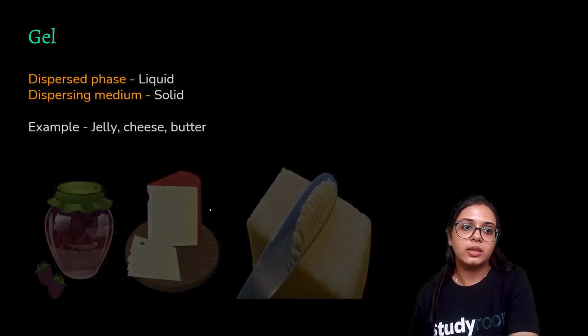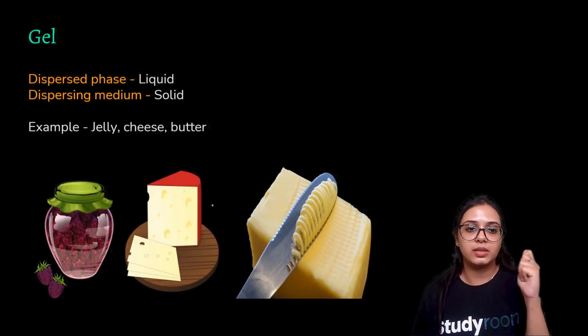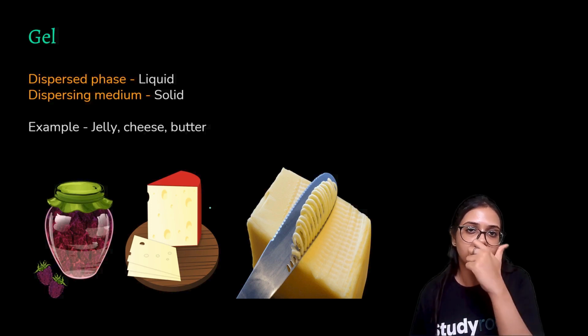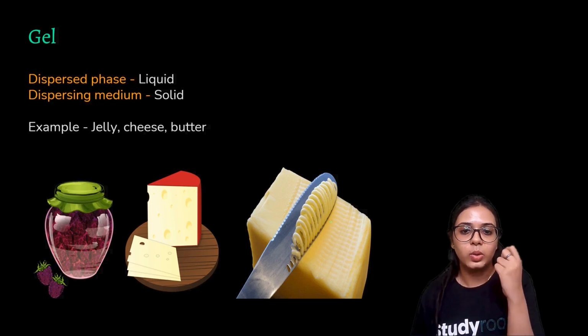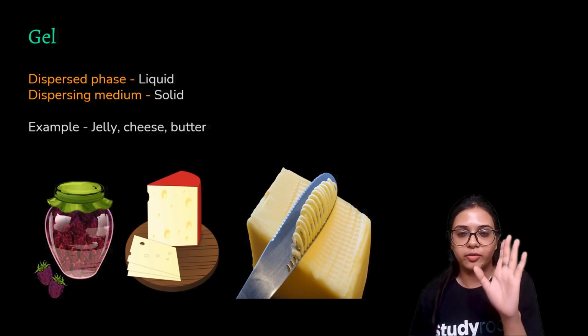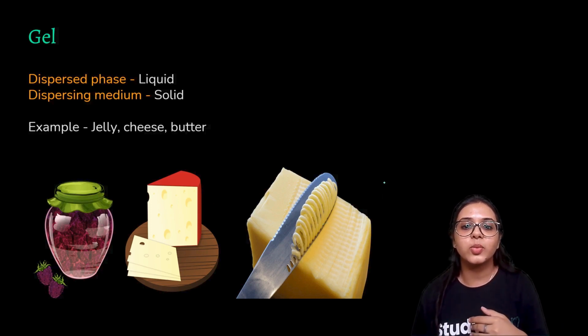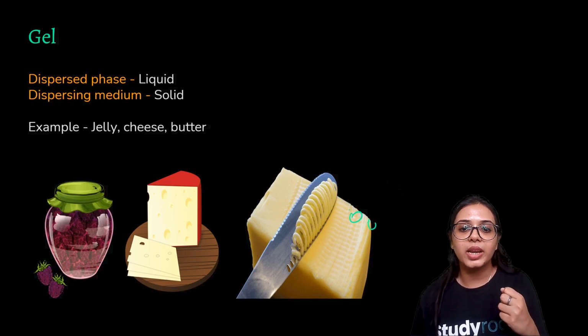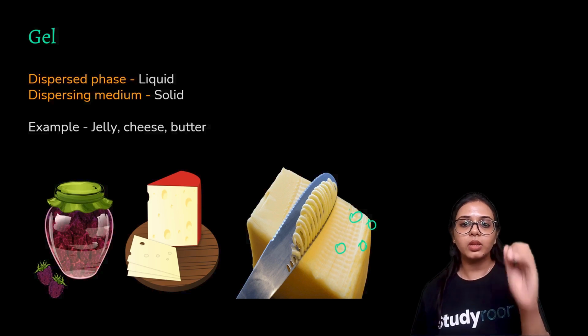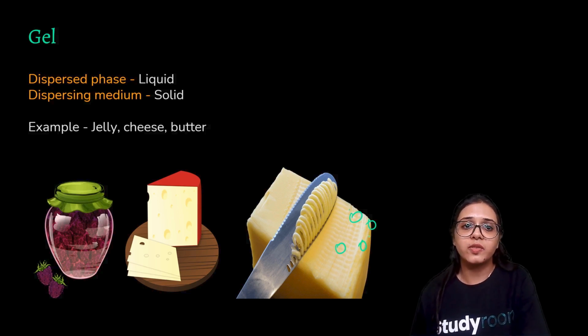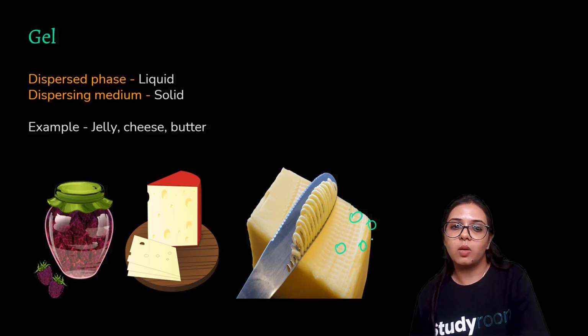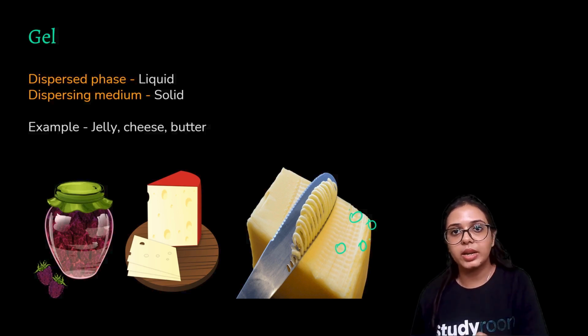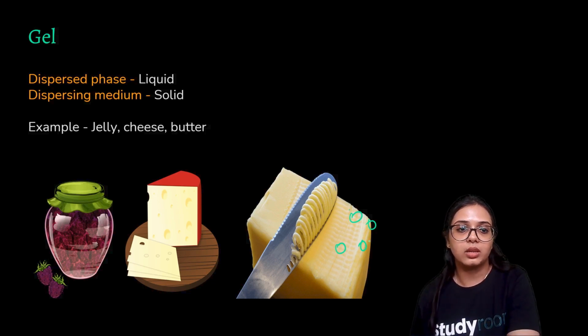Gel. What are gels? Gels are colloids in which the dispersed phase is the liquid and the dispersing medium is the solid. So, like butter, right? Butter is very creamy unless it is frozen. Butter at room temperature is very creamy. It is because there are some liquid particles suspended in the solid dispersing medium of the substance. Same goes for jelly. Jelly is very gooey. So you cannot call jelly a whole solid. It has some liquid particles suspended there, and that is what gives jelly the bouncy structure that it has. And same goes for cheese.